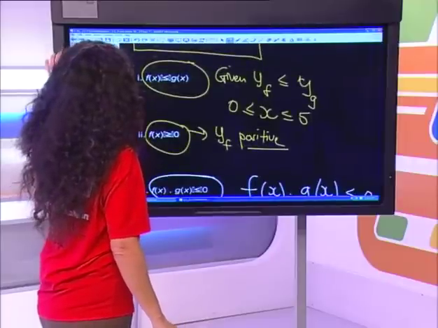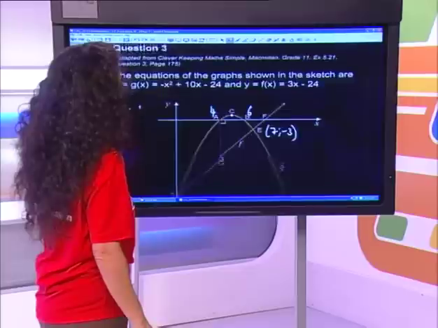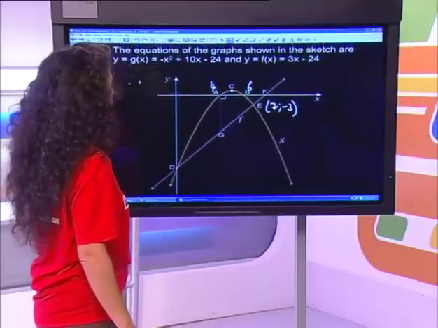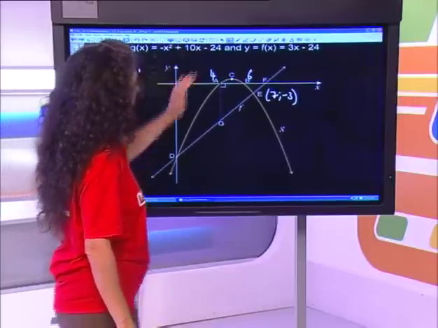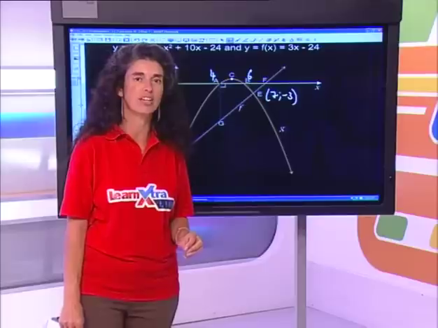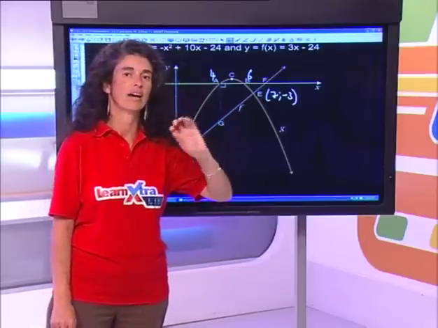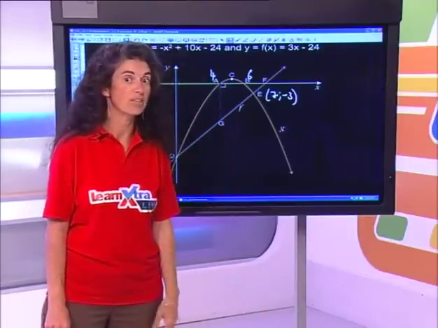Okay, so let's do one last little diagram of interpretation. Today is all about interpretation. We are given this orange function g, we're given that straight line, the white straight line, and let me ask you, what kind of function is the parabola? And what kind of function is the straight line? Is it increasing, is it decreasing?